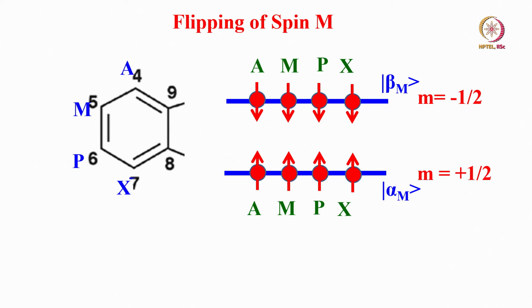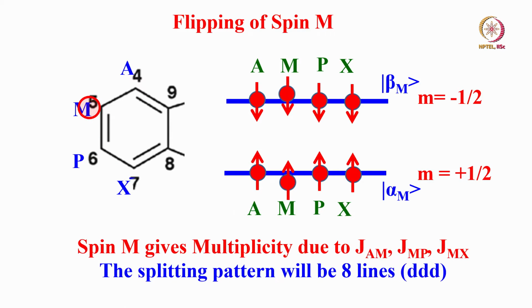Then what happens to M? If M is undergoing flipping, M gives rise to again coupling with A, coupling with P, coupling with X. That also should give rise to 8 lines. It will become doublet of doublets. Very interesting. So we know each of these spins will give 8 lines. So A will give 8, M will give 8.